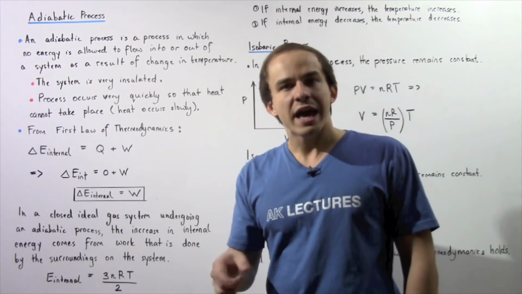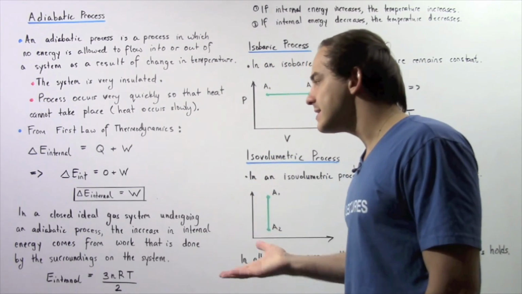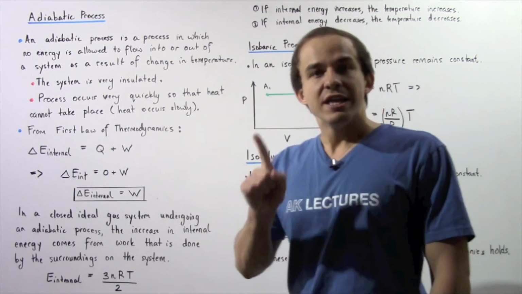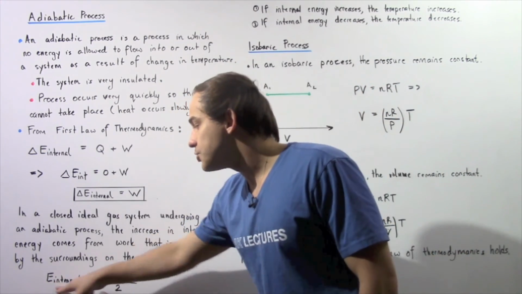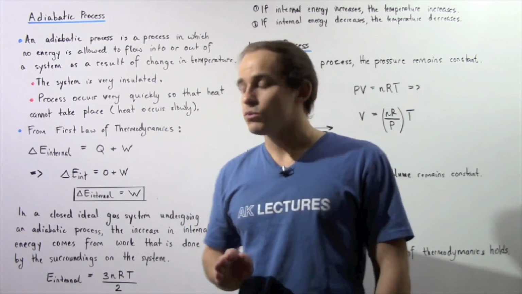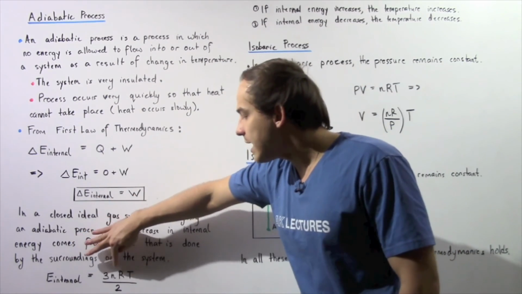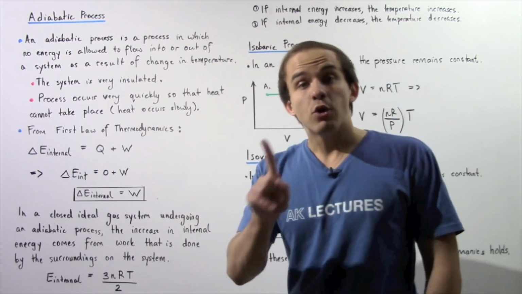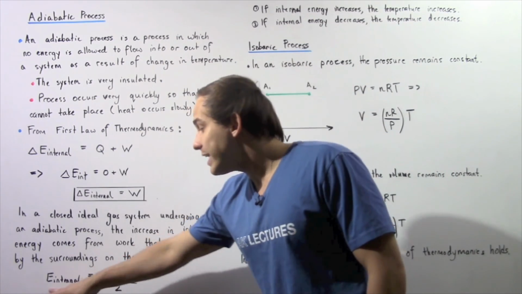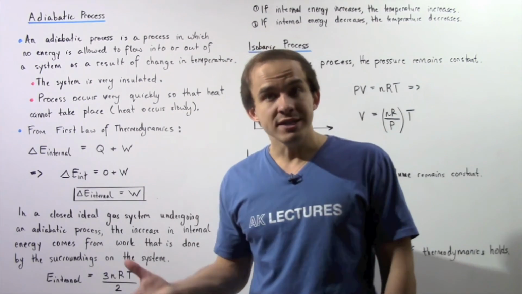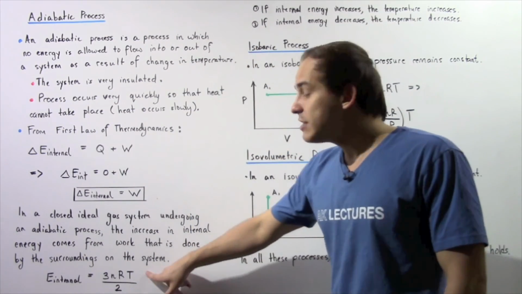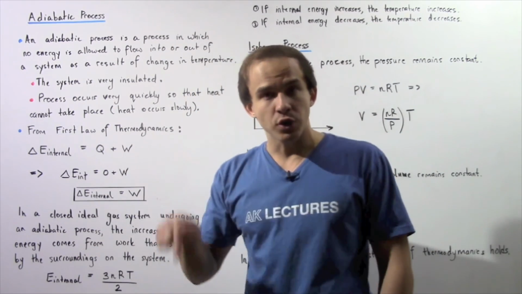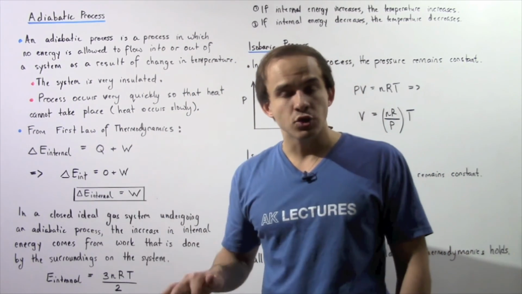So recall that if our ideal gas system is composed of monatomic gas molecules, then the internal energy of our system is equal to the product of 3 times N times R times T divided by 2. Now notice if our internal energy increases, that implies that the temperature increases, and if our internal energy decreases, the temperature decreases.